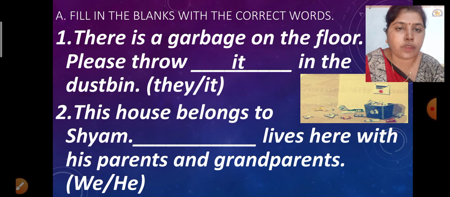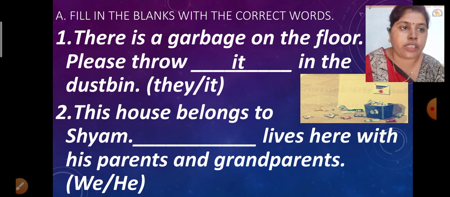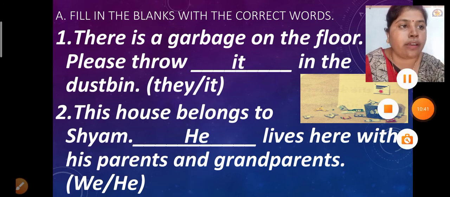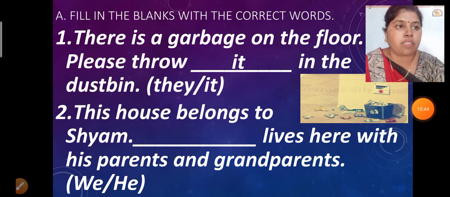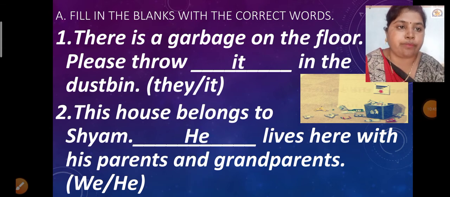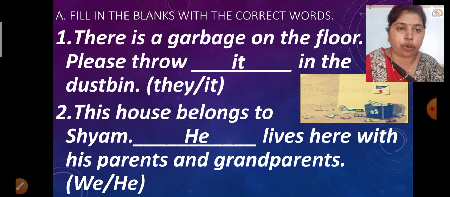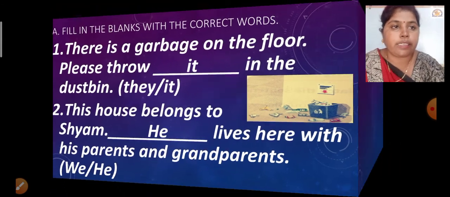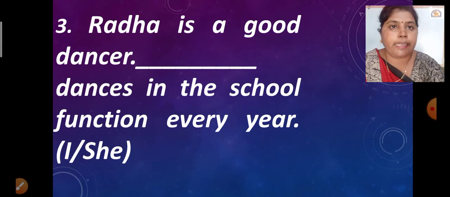Number 2, this house belongs to Sham, blank lives here with his parents and grandparents. So for Sham, what word are we going to use? We are going to use the word he, because Sham is the name of a boy or man. So obviously for the name of a boy we are going to use the word he.